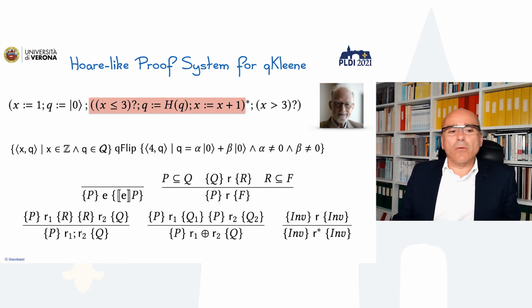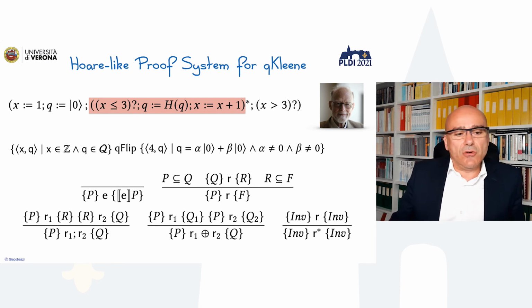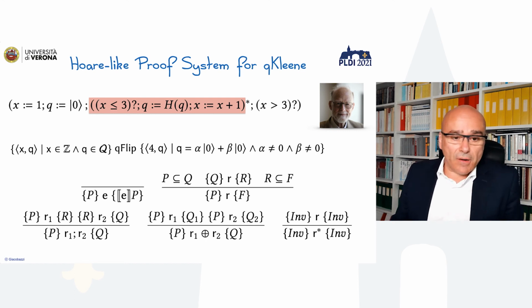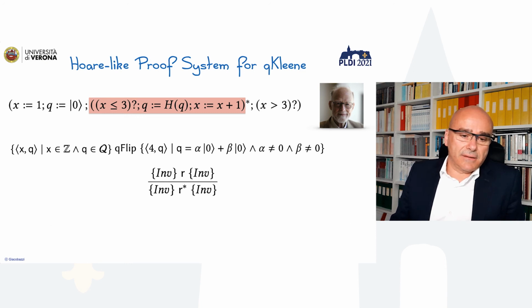Namely, no matter how we start, for any x in Z and q a qubit, so we have any possible input at the beginning of this program, we come out at the end where x is 4 and q is in an entangled state. We just need basically that rule, because the other rules for concatenation are pretty straightforward.